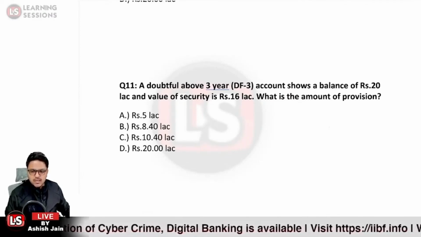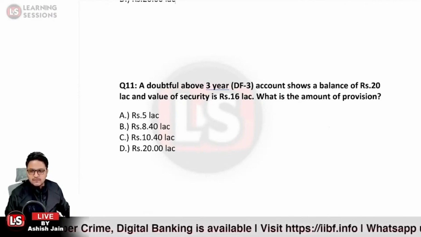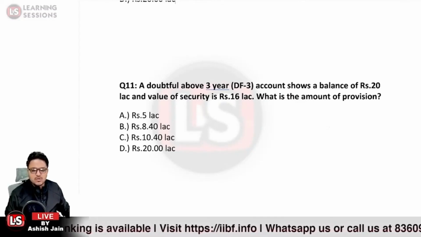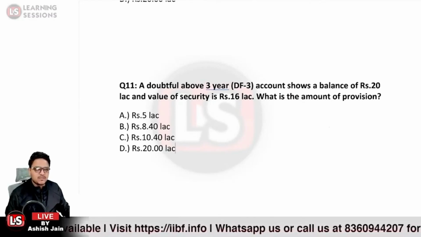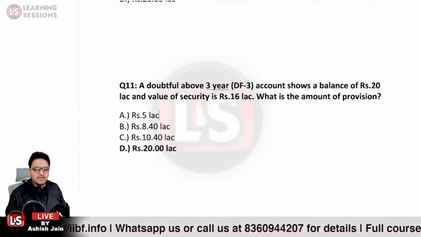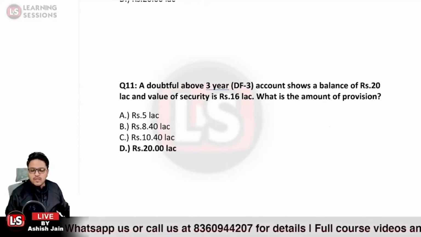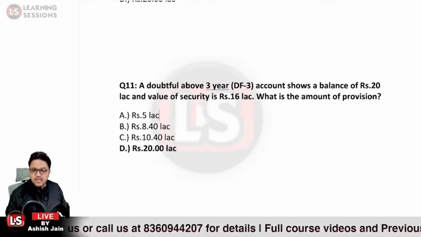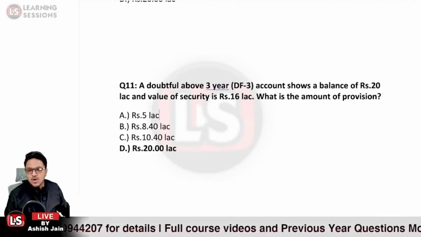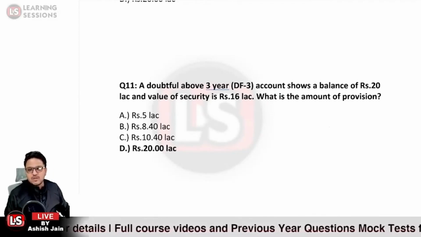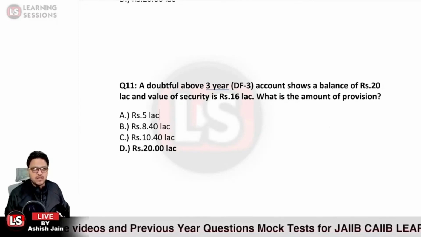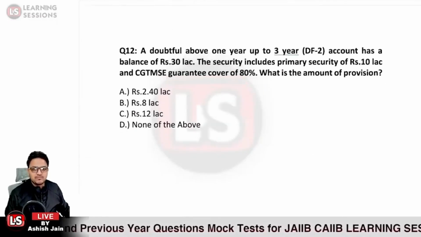Bharani Vasuki has answered correctly, and Rahul Singh Rajput has also answered correctly at the earliest. So option D over here is the right answer in question number 11, because we know that uniformly in the case of doubtful 3 assets, 100% provision is to be created, whether it belongs to the secured part or unsecured part.